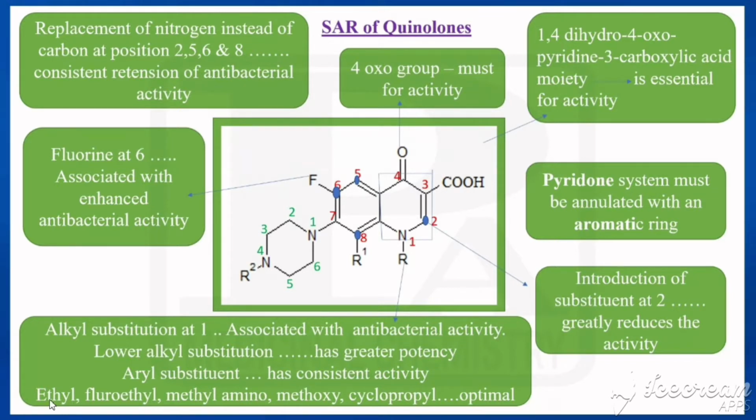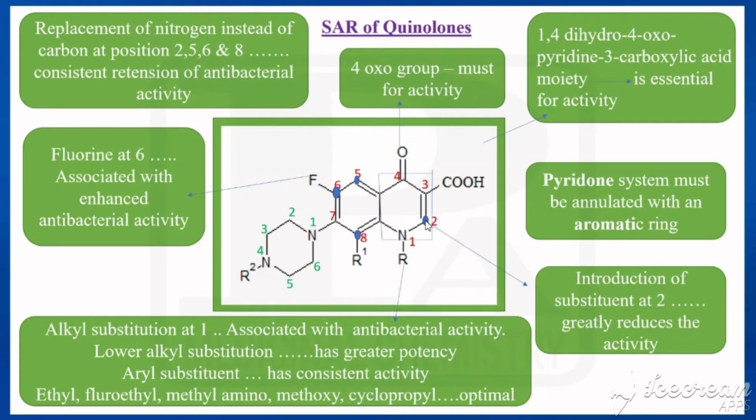Examples are, if you are introducing ethyl or fluoroethyl or methylamino, methoxy or cyclopropyl, that has optimal activity. Now come to the second position. If you are introducing substituents in the second position, the activity would be reduced. Now come to the fourth position. In that fourth position, this oxo group is important for activity.